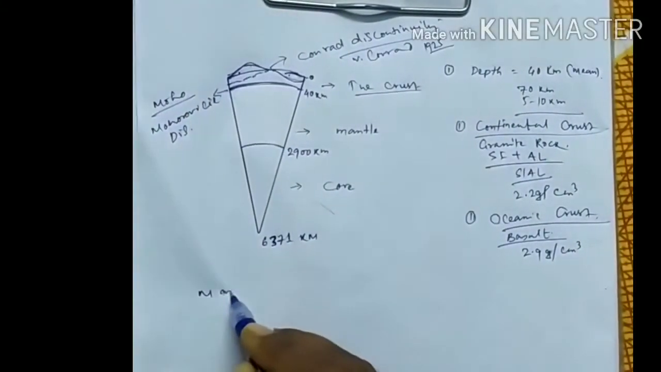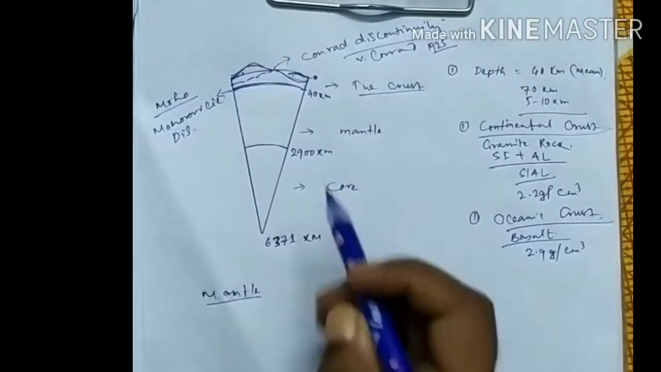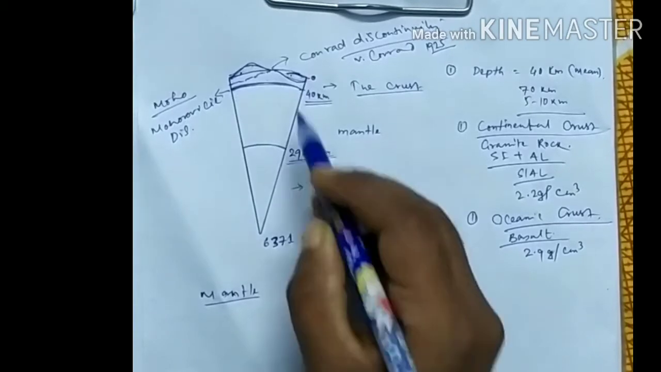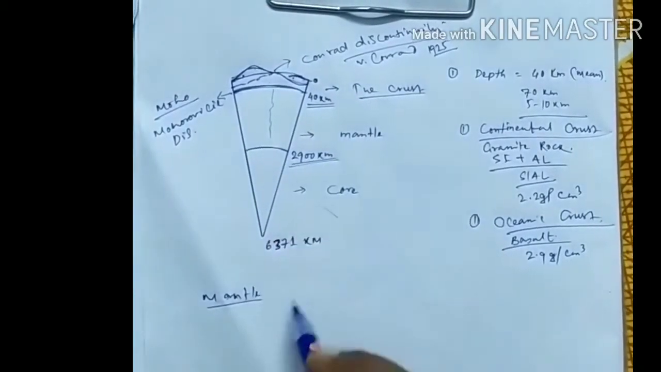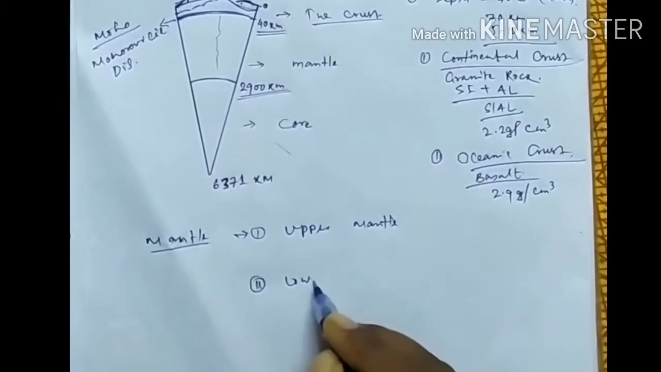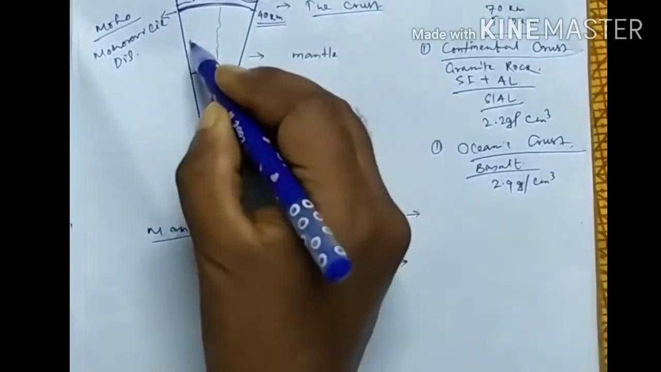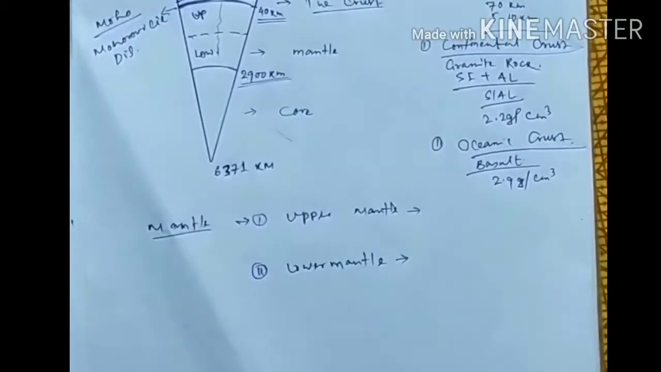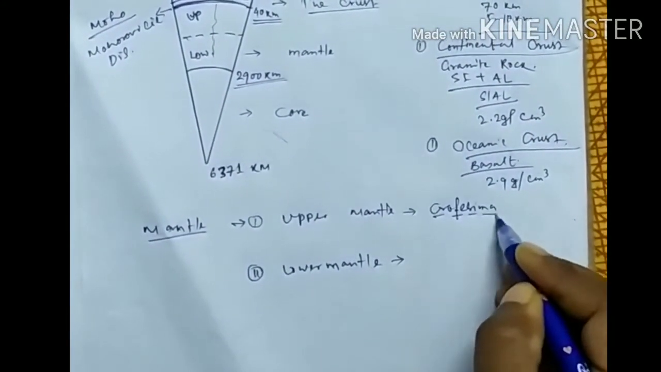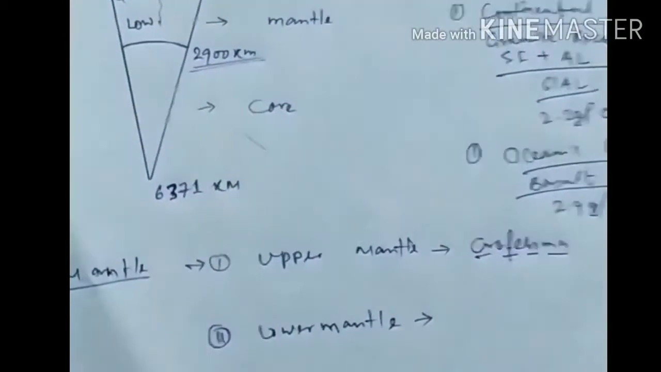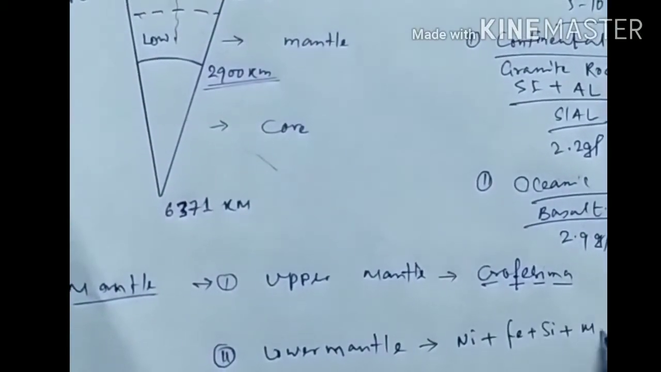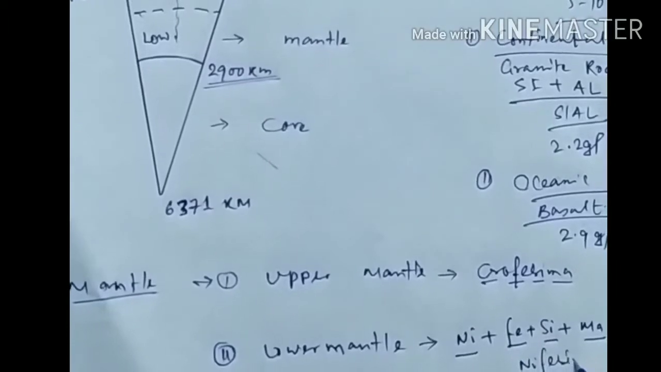Now we discuss the mantle. Its extent is between 40 km to 2900 km, so the actual depth is 2860 km. It is also divided into two parts: the upper mantle and the lower mantle. The upper mantle is also called Crofesima because its main components are chromium, ferrous, silica and magnesium, and the lower mantle is also called Nifesima because its main components are nickel, ferrous, silica and magnesium.